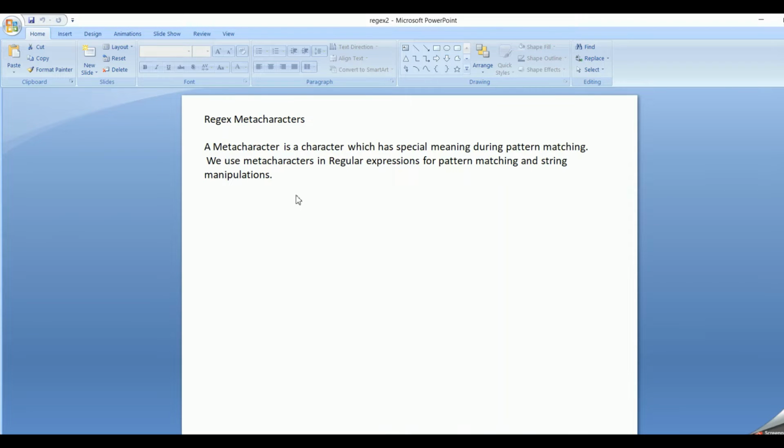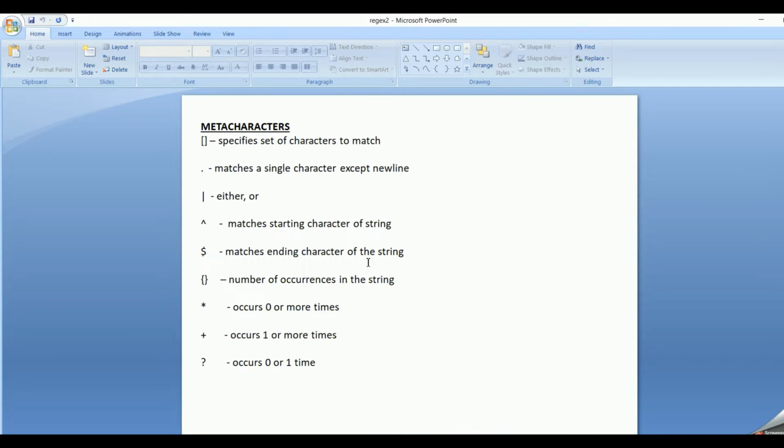So the various meta characters available in regex are the square brackets, a simple dot, a vertical line, caret symbol, dollar symbol, curly braces, star symbol, plus and a question mark. Now let's see the meaning of each one of these meta characters.